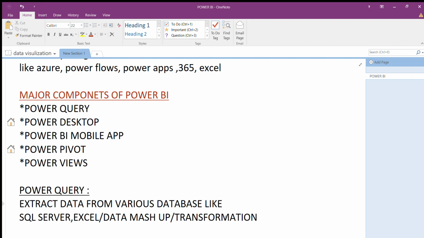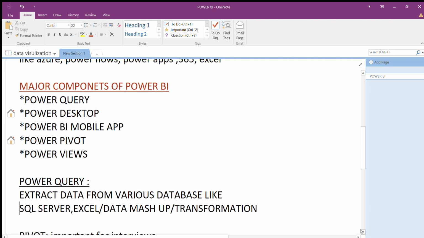And it is also one of the transformations. The data is hidden in one folder, and after that we can get it from Power Query. After that we can transfer it into the Power BI dashboard. So that's why it is a transformation guys. And after that, Power BI desktop.